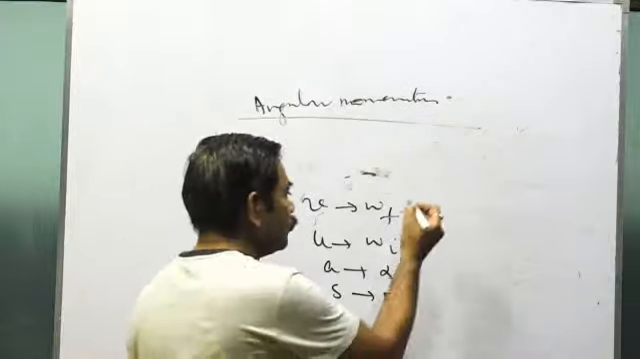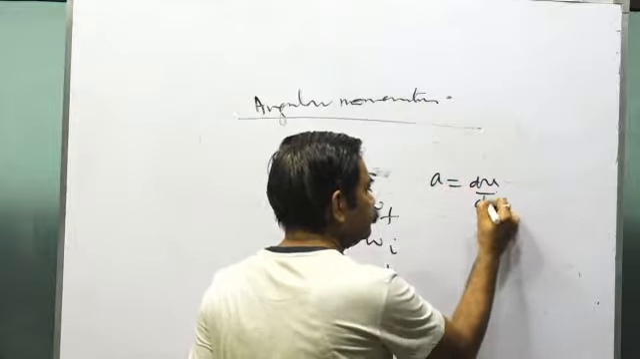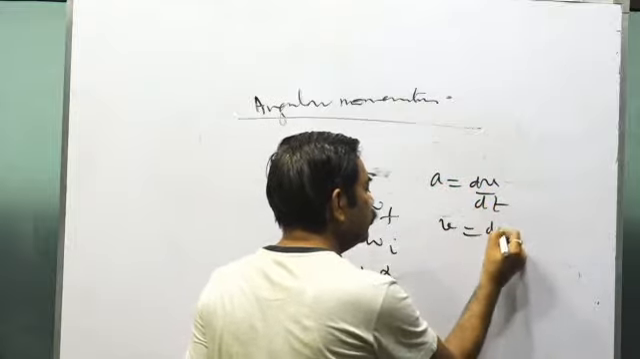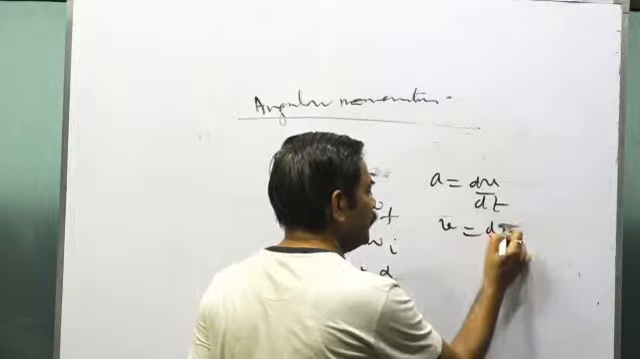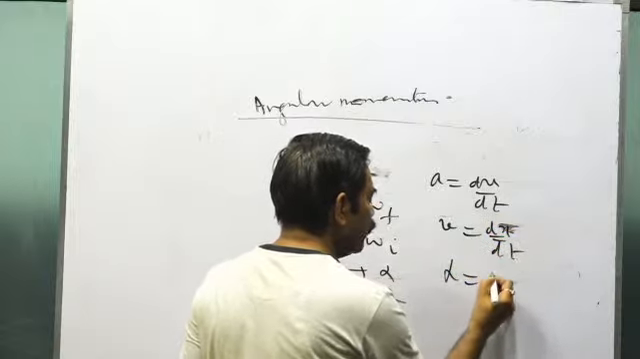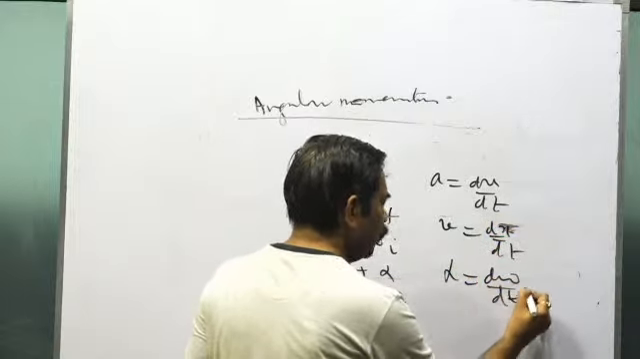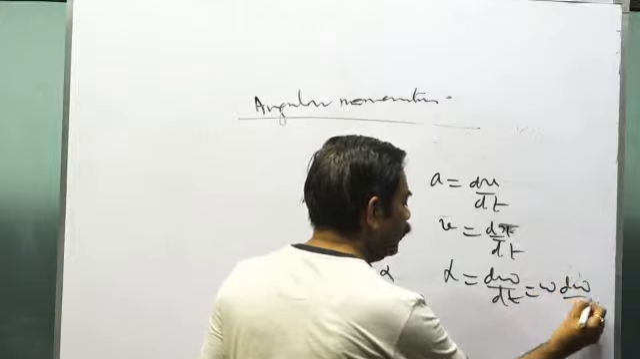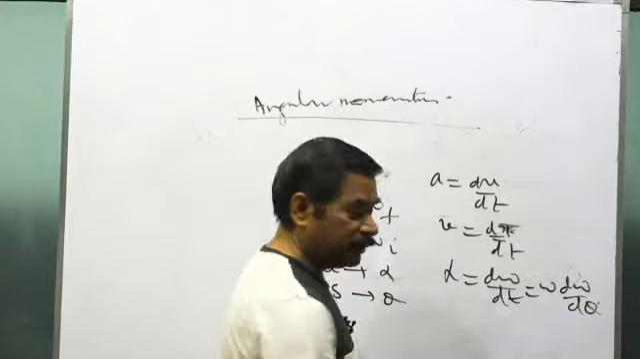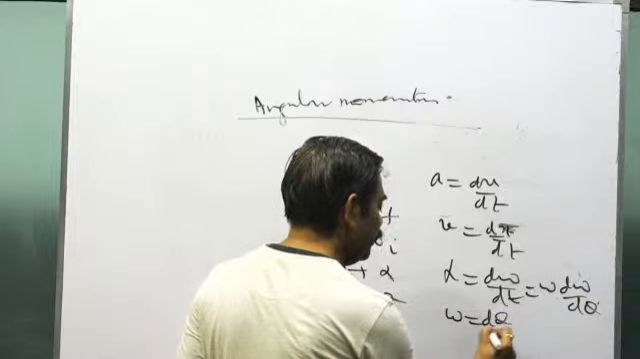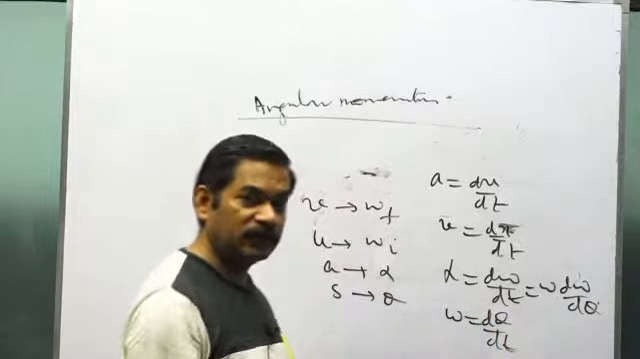Like there you used what? a equals dv by dt, v equals dx by dt. Here you'll have alpha equals d omega by dt, or alpha is also equal to omega d omega by d theta. Is that clear? And omega equals d theta by dt. You have all these kinds of equations.